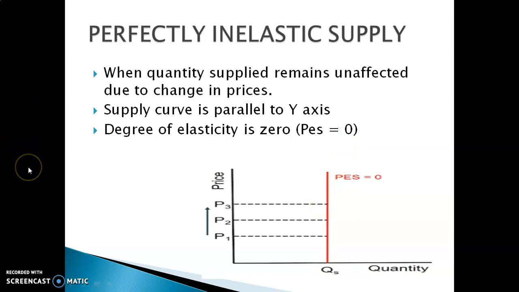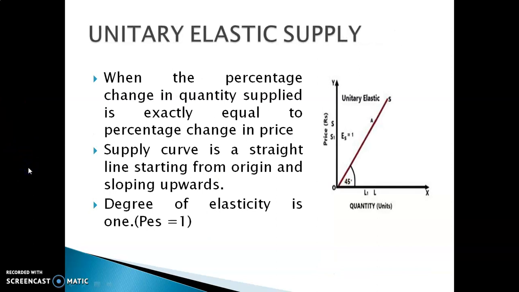Then the third one, unitary elastic supply. Unitary means 1. When the percentage change in quantity supplied is exactly equal to the percentage change in price, this situation is known as unitary elastic supply.